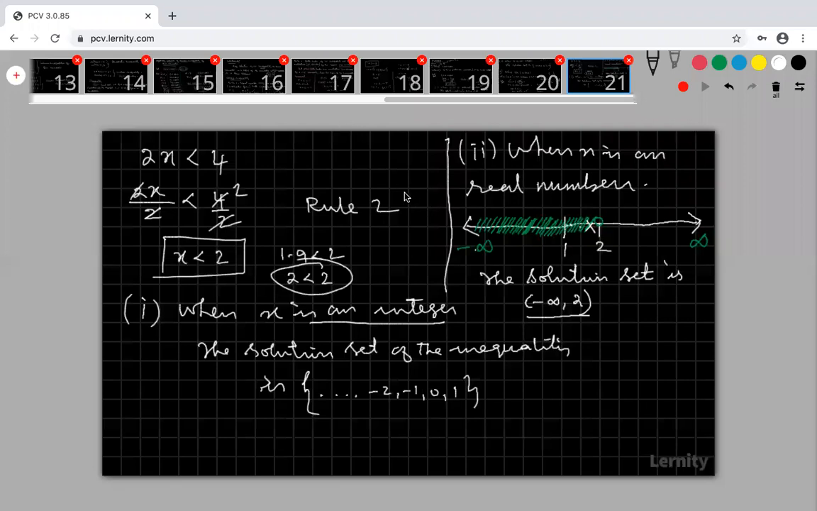Yes, what is your doubt? How will rule 2 come? Where are you asking? Here I am dividing. So look at that. What is my rule 1? My rule 1 is adding or subtracting some numbers on both sides. So when I am multiplying or dividing both sides, that is my rule 2. That's all. Are you okay? Very good.